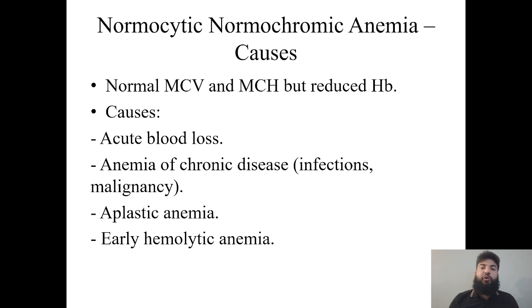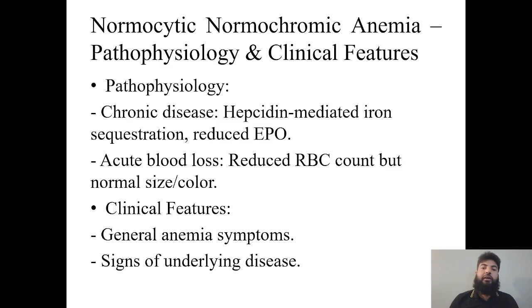Then normocytic normochromic anemia has multiple causes such as acute blood loss, anemia of chronic disease, aplastic anemia, and early hemolytic anemia. There are chronic diseases which induce hepcidin-mediated iron sequestration and reduce erythropoietin production, and acute blood loss reduces RBC count but with normal size and color.